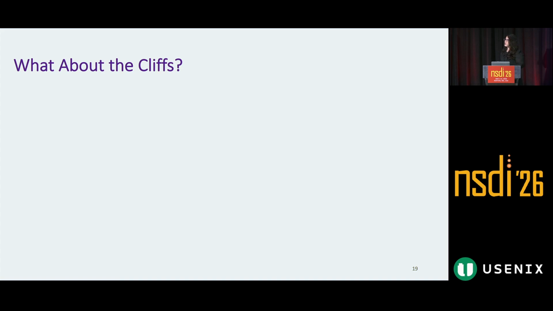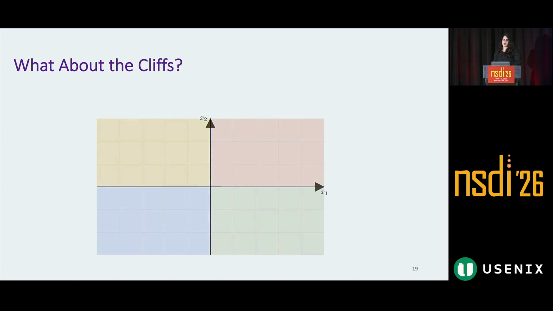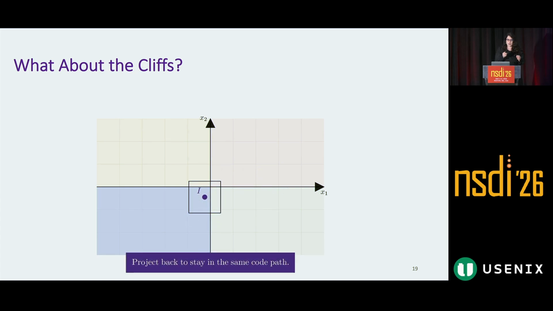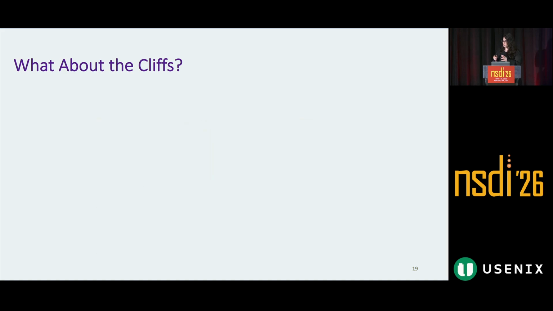Now, what about the non-differentiable cliffs between the code paths? We assume within each code path, the heuristic relatively has a good behavior. So we restrict the search within a code path. And if the gradient step is moving toward outside the code path, we project it back to the code path by moving to the most aligned point with the gradient. That way, we make sure that we're only exploring that code path.